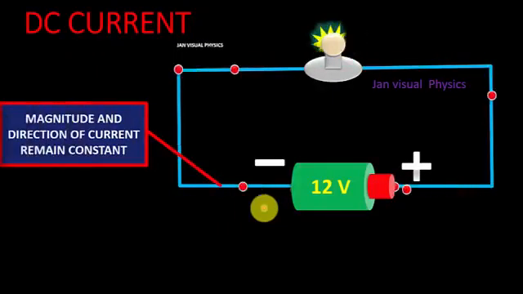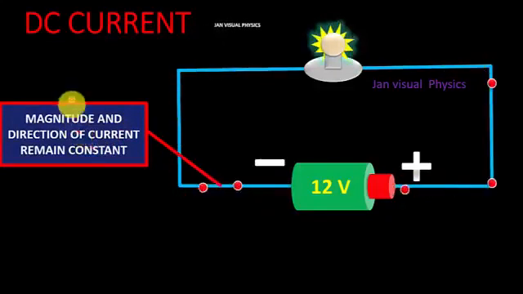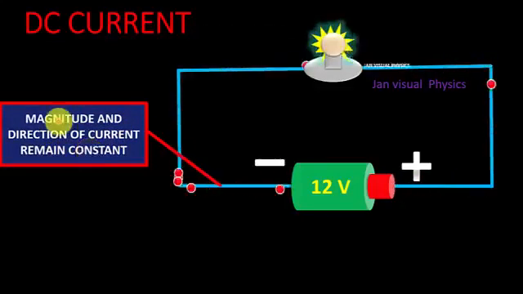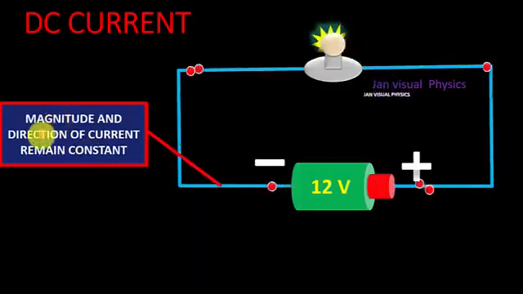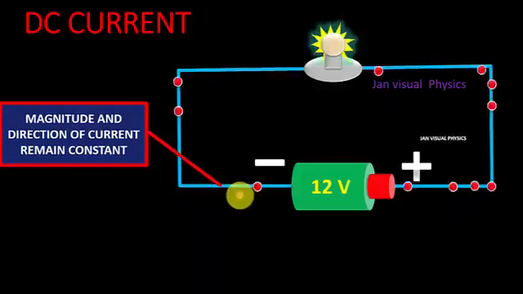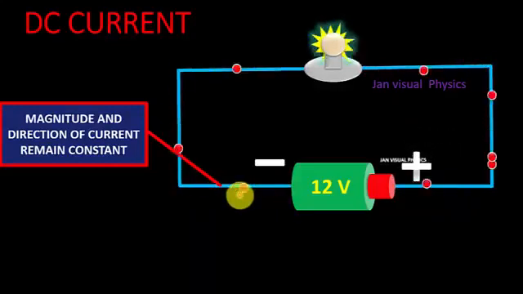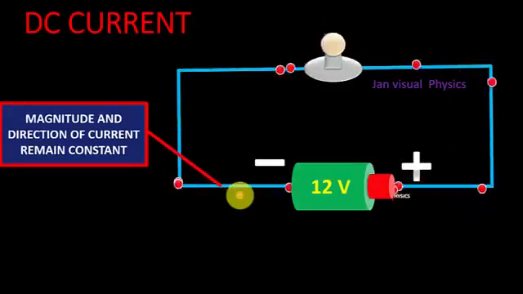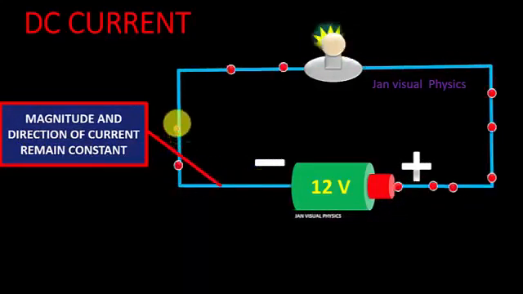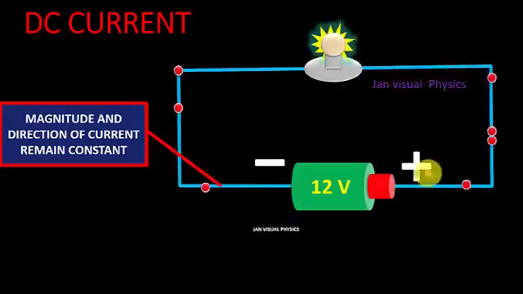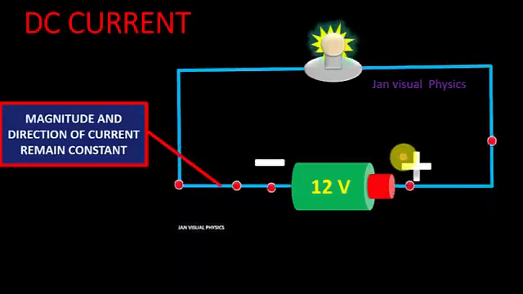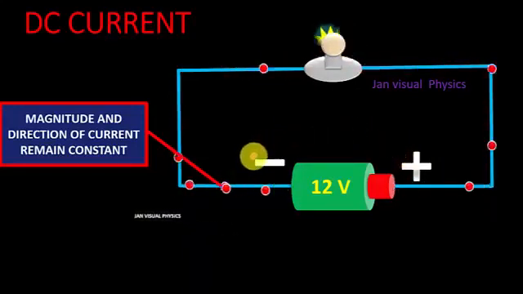In case of DC current, both the magnitude and direction of electric current remain constant with time. What is the meaning of constant magnitude and direction? By constant magnitude of current, we mean that current does not rise or fall with time. Current remains constant. And by constant direction, we mean that flow of charges takes place in just one direction, from negative terminal to positive terminal or from positive terminal to negative terminal.